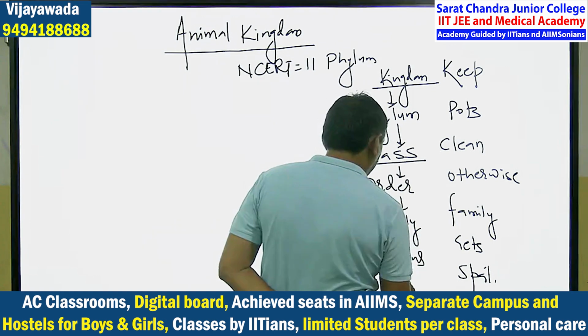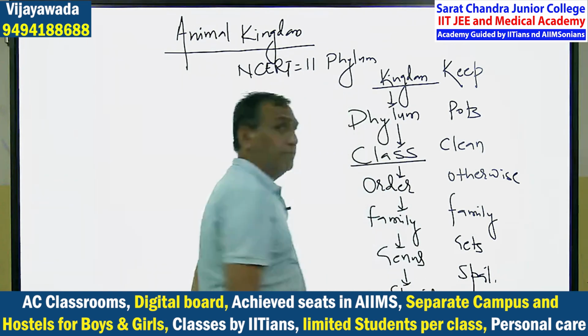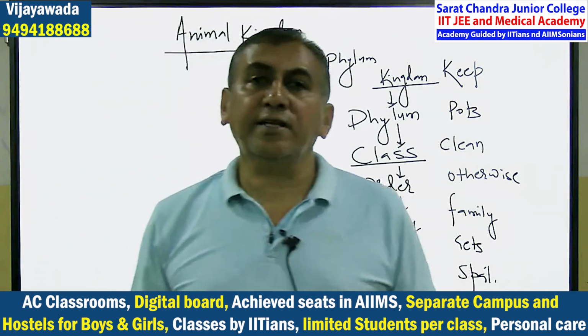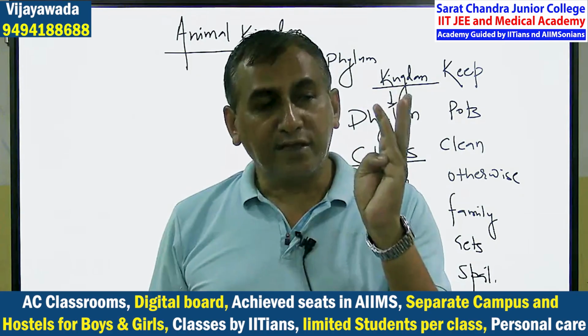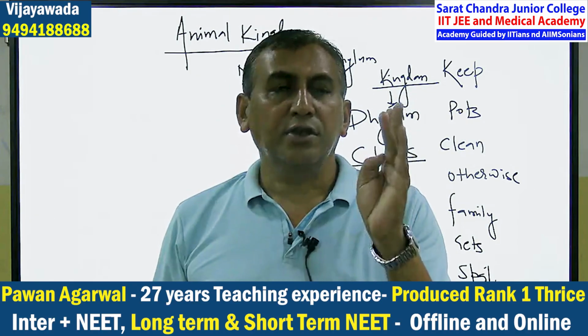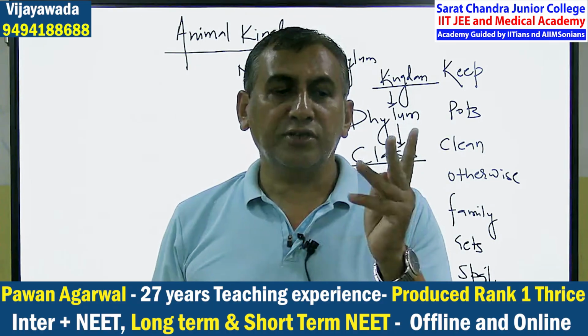And genus having so many species. So, keep pots clean, otherwise family gets spoiled. This is one hierarchy of classification: kingdom, phylum, class, order, family, genus, species.